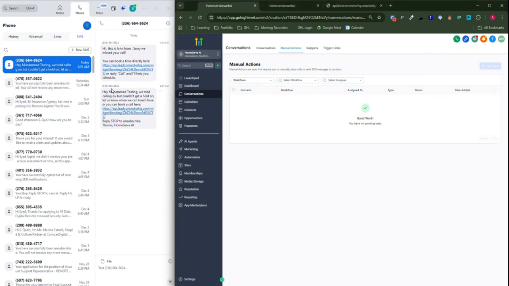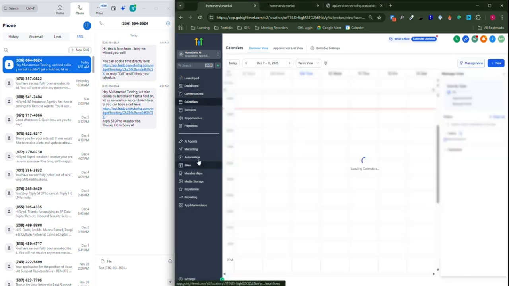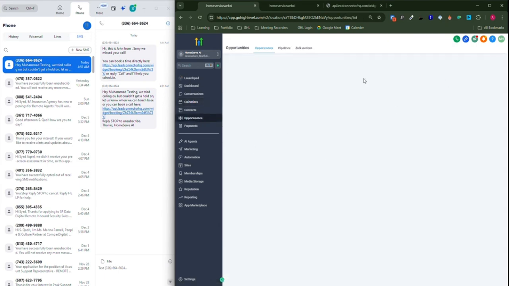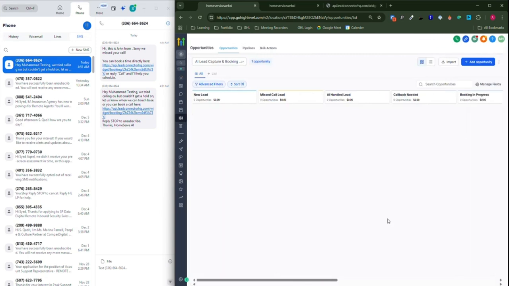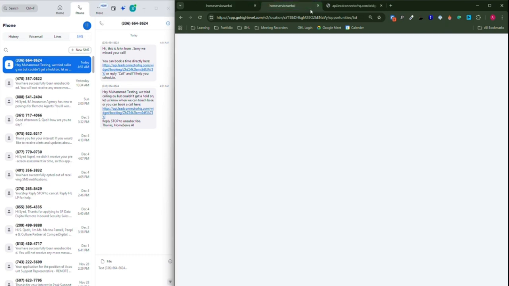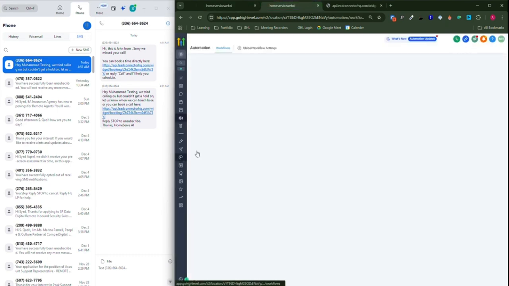As soon as I do busy, it will send me the text. Now this will only happen for outgoing calls, not inbound calls. Right over here, like I did an outgoing call, it will happen for those kinds of people, not for inbound calls. And also when someone books a meeting, it will update the pipeline over here, like we saw earlier, book job, and this is what the last milestone, the last of our automations, is doing.